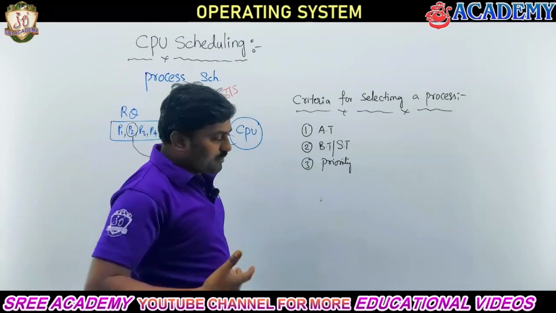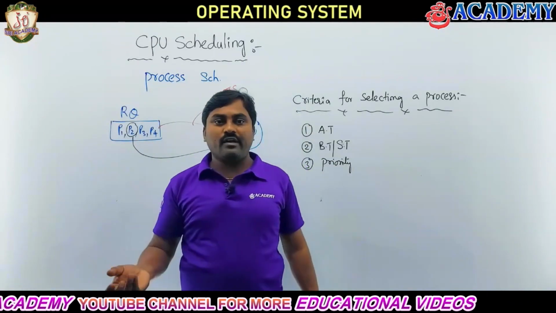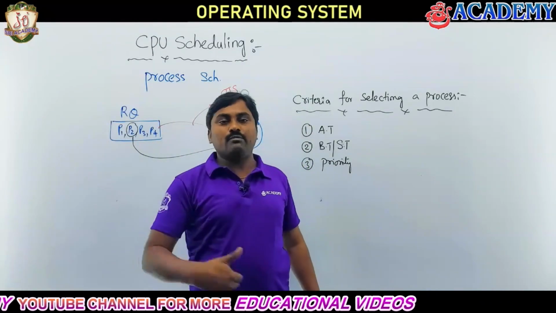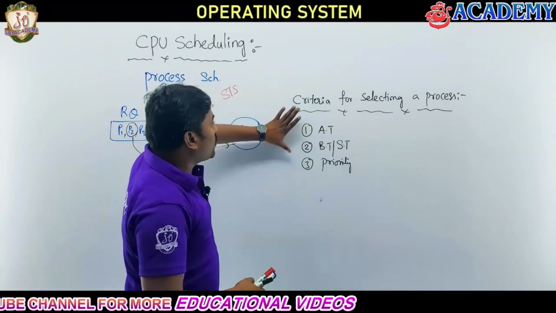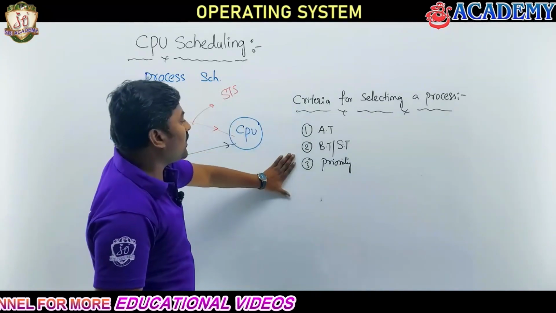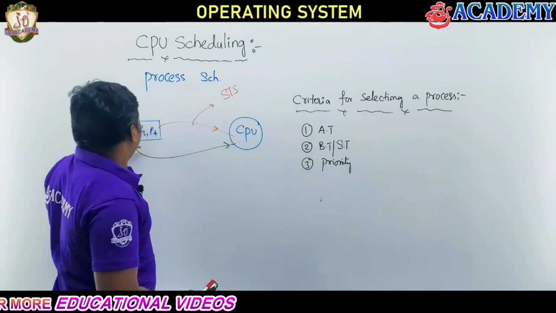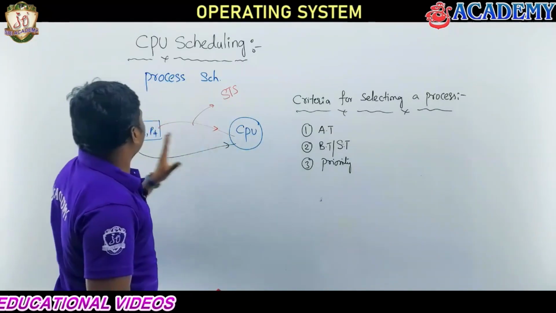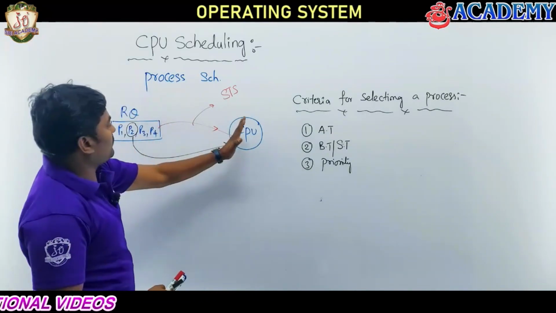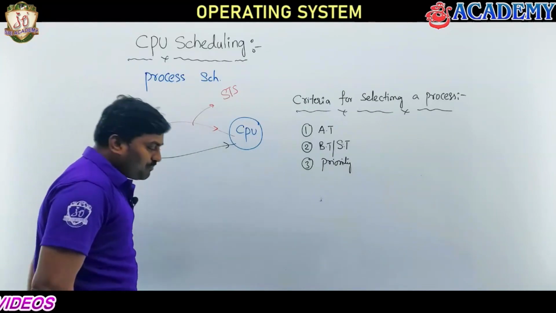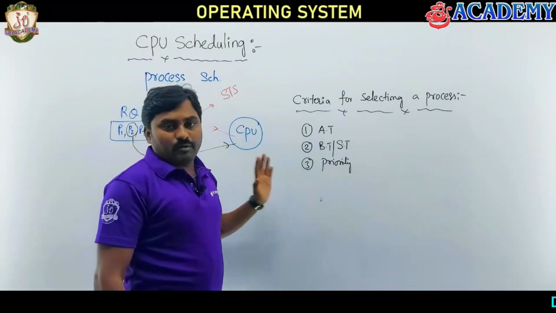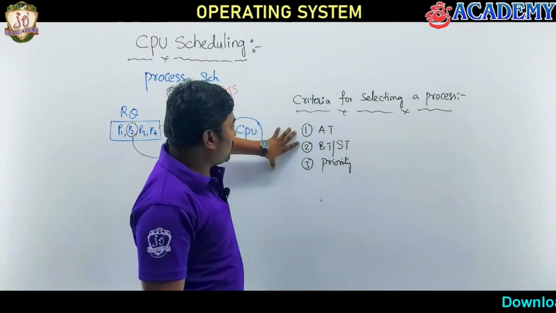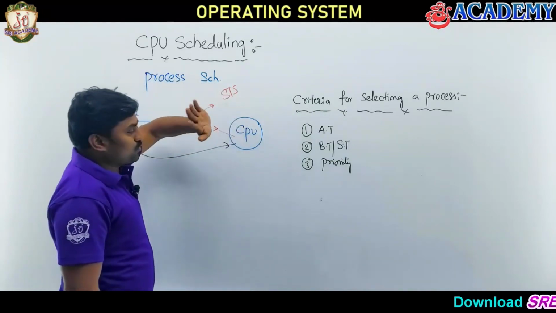Means each process has its own priority, and based on the priority value it can be scheduled. So now, to schedule the process we are using this criteria. Schedule means dispatch, take a process, dispatch it, fine. So I hope you are getting my point. So these are the criteria for selecting a process for execution.